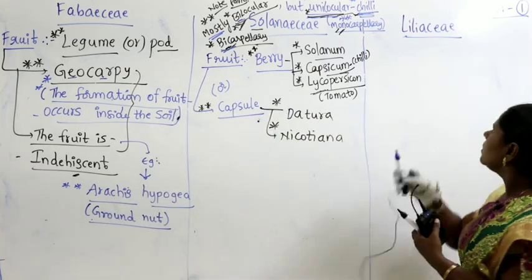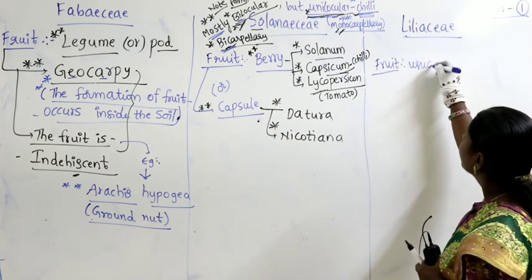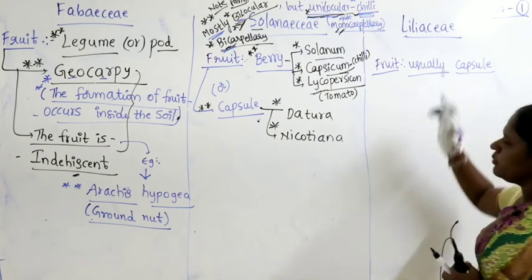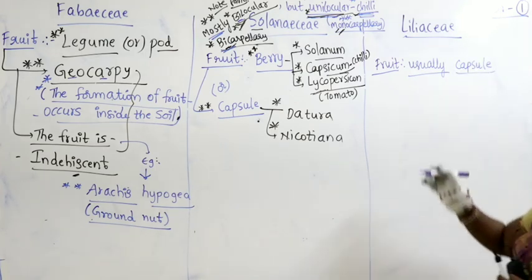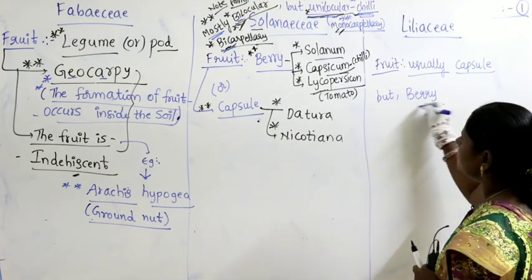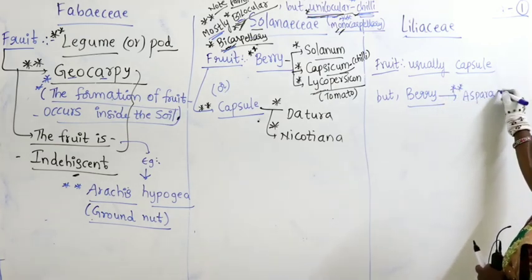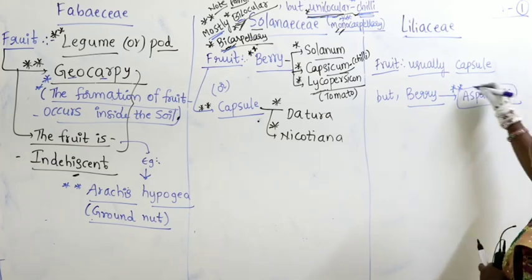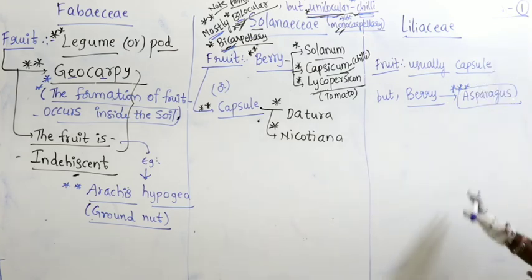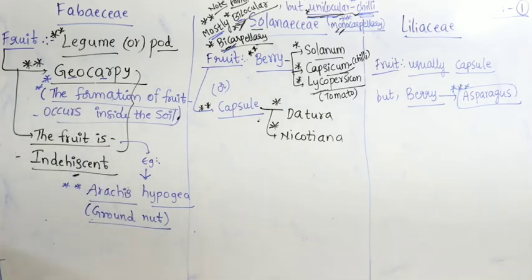Then coming to the Liliaceae fruit, it is usually capsule, but berry in case of asparagus, very, very important. Make sure that you remember this.